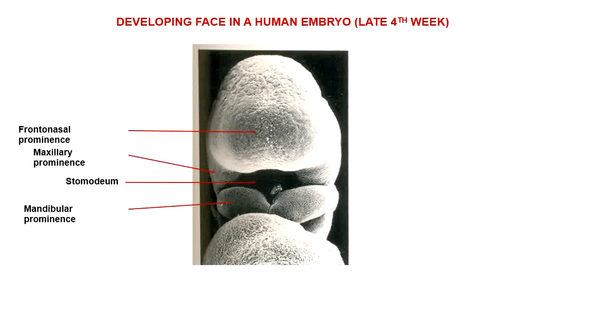Here we can see that by the early fifth week or late fourth week, they begin to meet each other and begin to fuse. And this is the stomodium, in which the oropharyngeal membrane is almost gone, it has disappeared. And these are the 5 swellings again: frontonasal, 2 maxillary, and 2 mandibular, which form the human face. This again, remember, is the cardiac bulge. It has nothing to do with the development of the face.